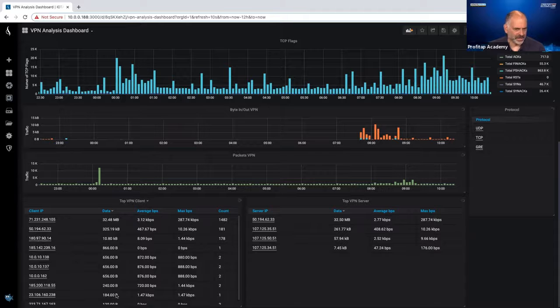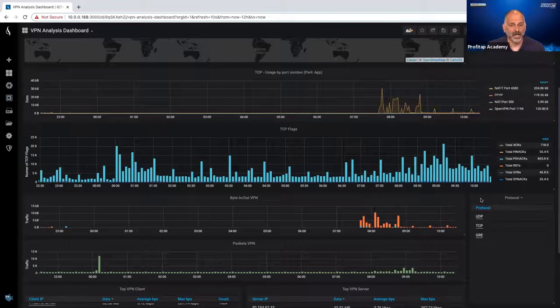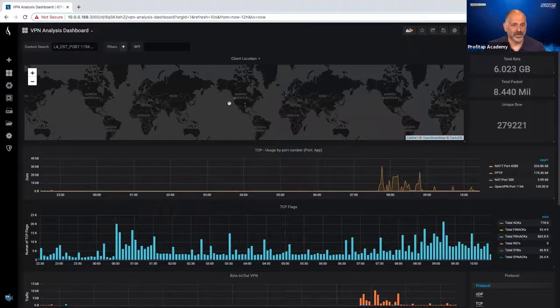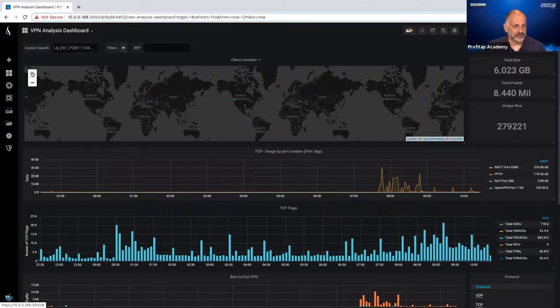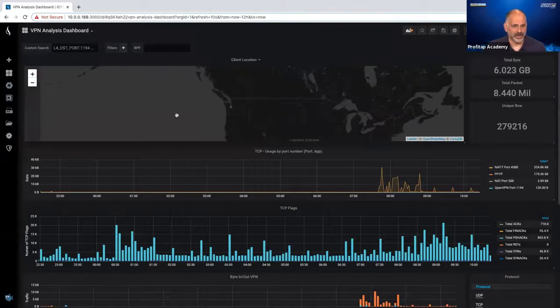These other ones could be attempts at trying to connect to my network using VPN. But now what I've done is set it up differently. The original one had server location. I'm more interested in where the clients are coming from. So if I come in here and start drilling in, I'm up here in Seattle.